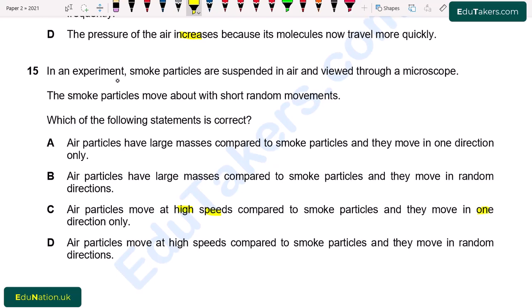Due to the one direction, it is also incorrect. D. The air particles move at high speeds compared to the smoke particles and they move in random directions. So option D is correct, because the air molecules move in random directions and at high speed compared to the smoke particles.